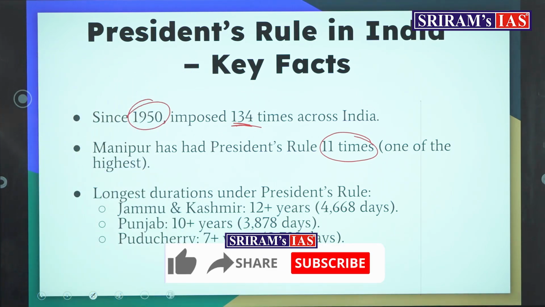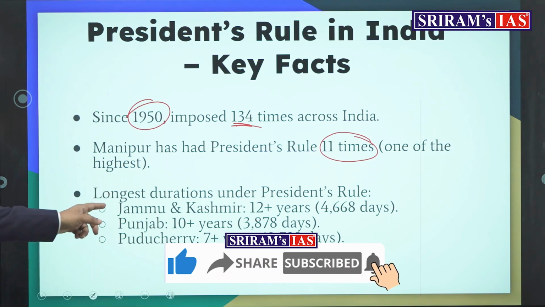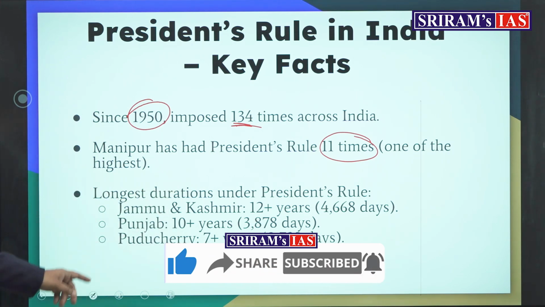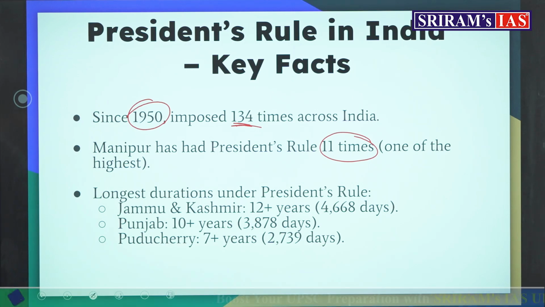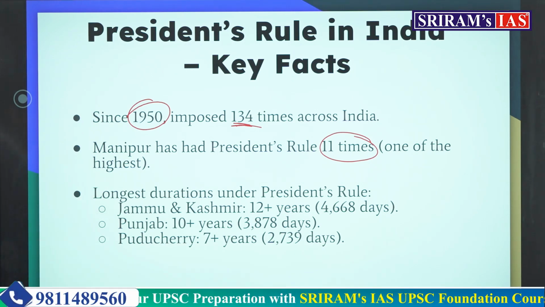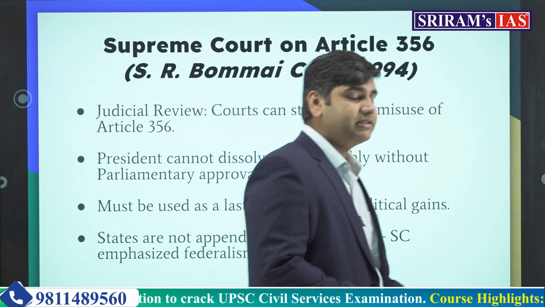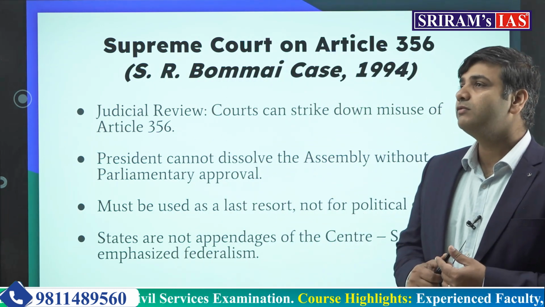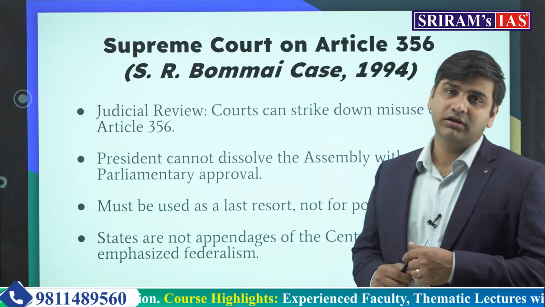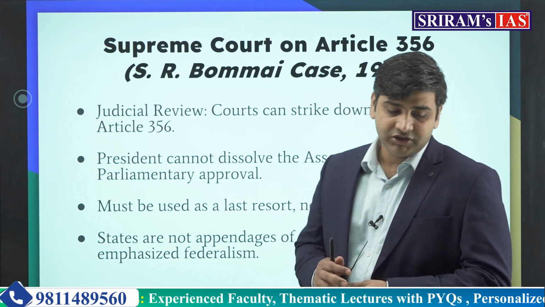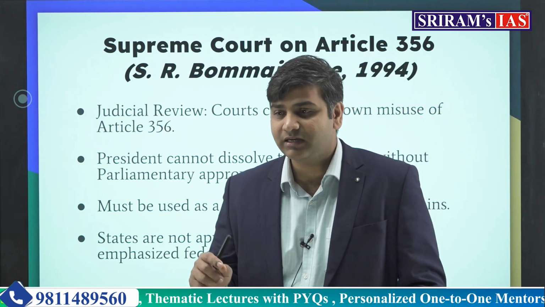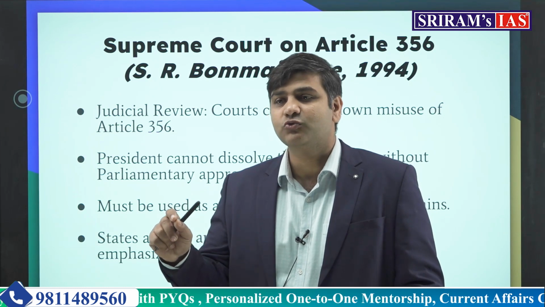Okay, this is an important fact for you to understand. Longest duration under President's rule: Jammu and Kashmir for more than 12 years, Punjab for more than 10 years because of the disturbances happening in these two states, and Pondicherry for 7+ years has seen President's rule. There have been several court judgments on President's rule, because it was also used as a political tool to break down the machinery of the government and to impose President's rule if the opposition party is ruling that particular state.